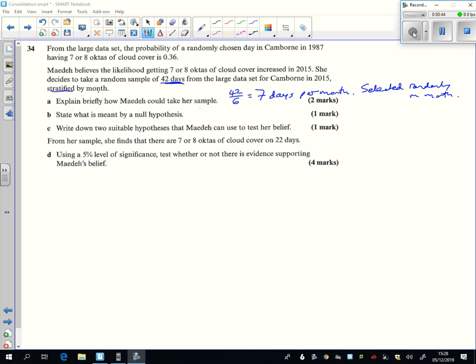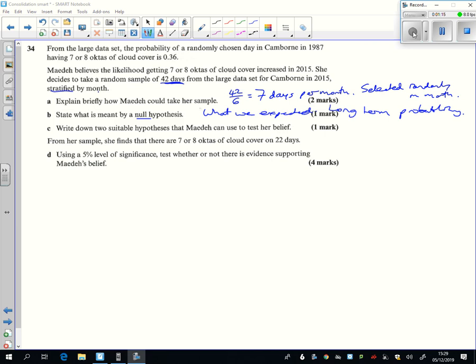Part B, the null hypothesis. I just keep saying the null hypothesis is what we expect. It's what's been happening up till now. It's the long-term probability for something happening. It's what's happened in the past. It's our sort of nothing's changed, everything's normal sort of thing. I think those sorts of words are what I'm putting.